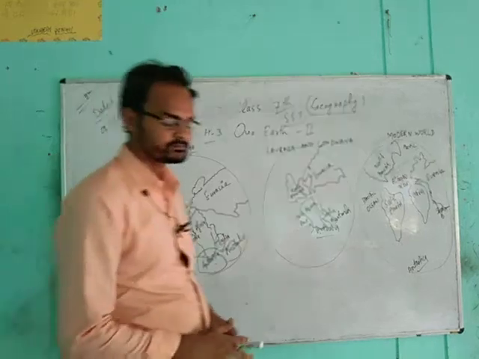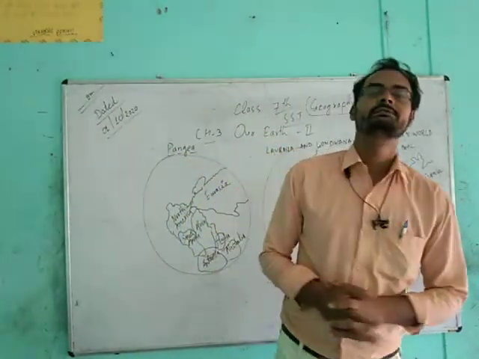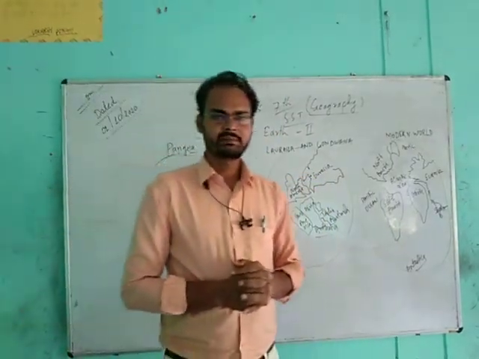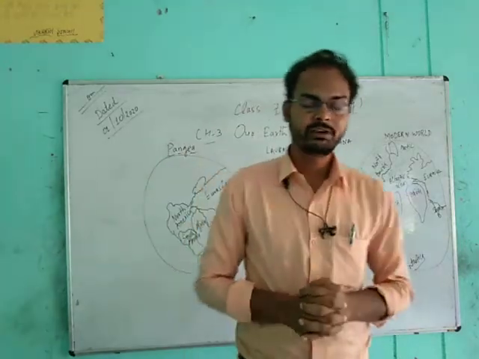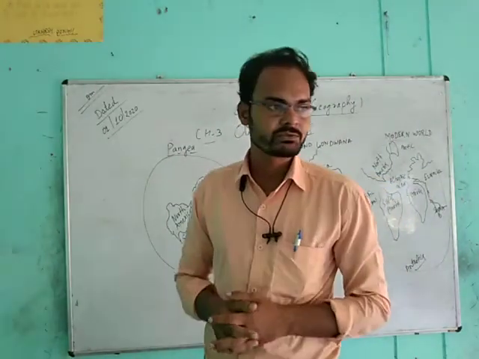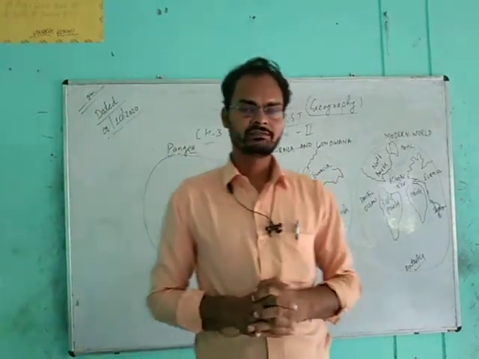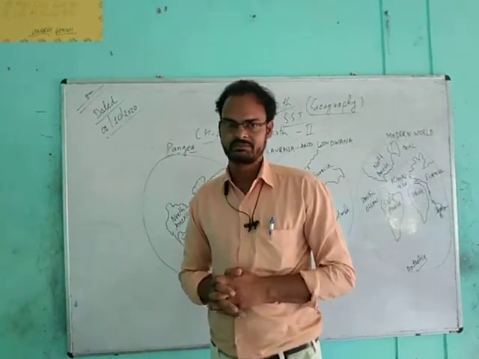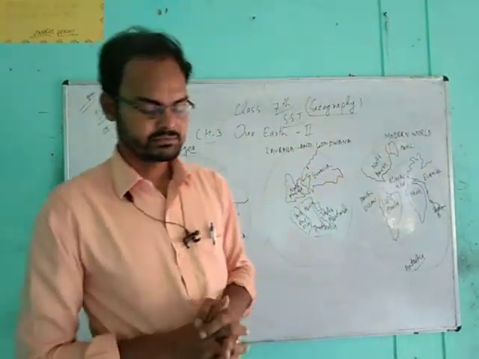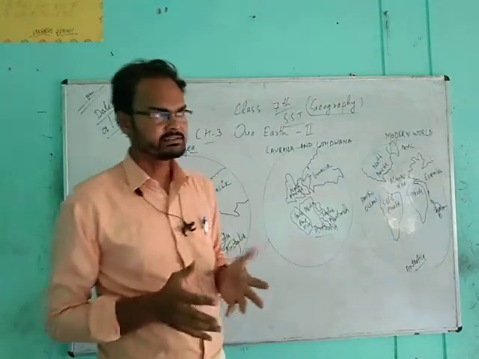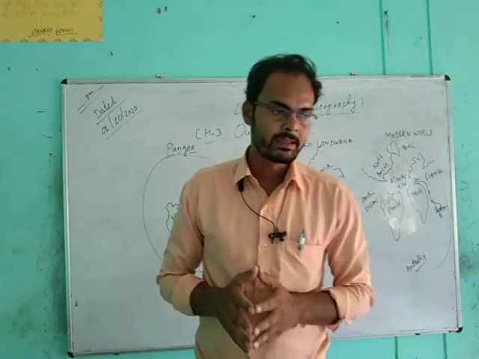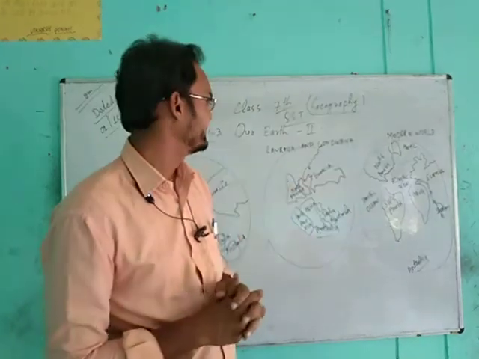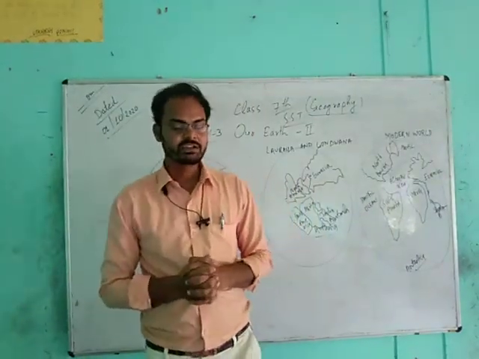And students, there are many theories behind the formation of our Earth or globe. In modern time, there are 7 continents on the Earth's surface, and there is a vast ocean. This ocean is interconnected, but it has been separated with names to read them. What is the theory behind this modern global world, and what was exactly there in the past, we have to see in our lesson, our Earth chapter 3.